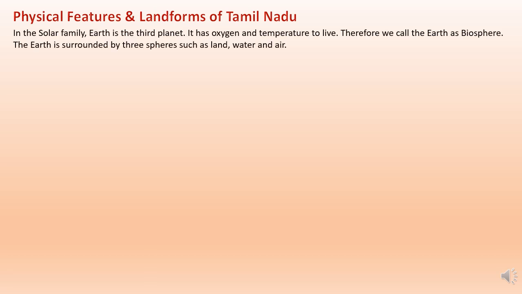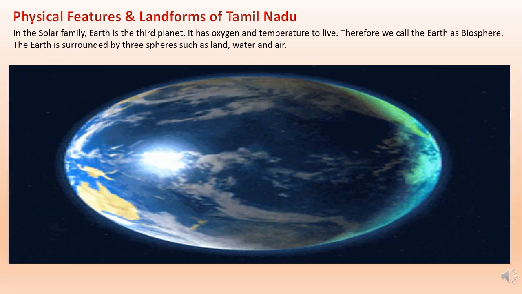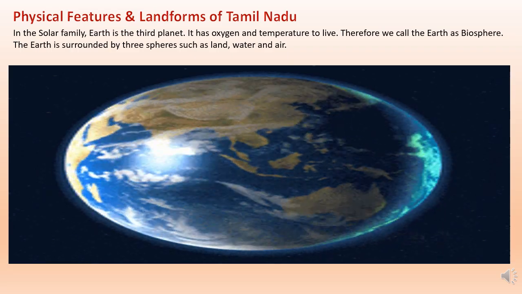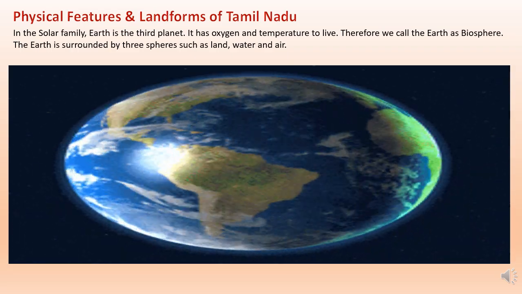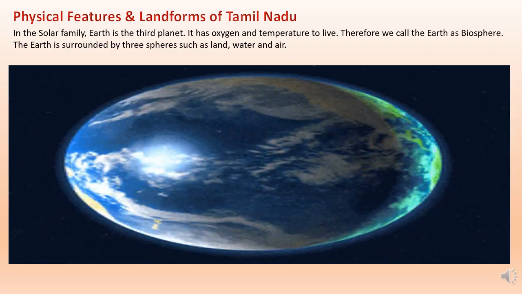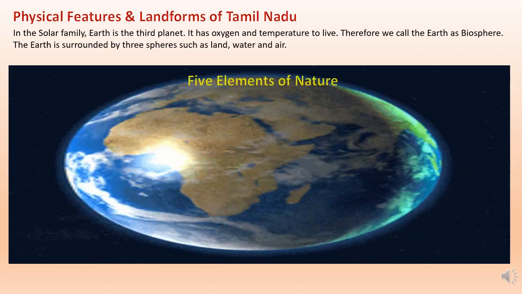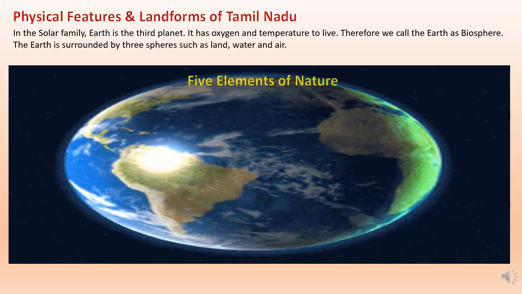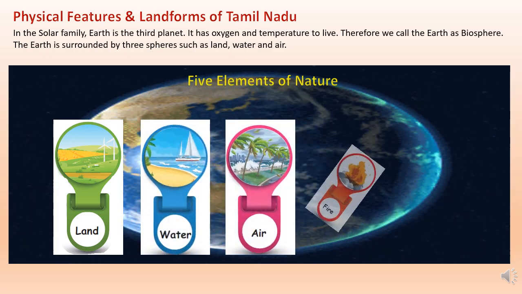Okay, let's talk about physical features and landforms of Tamil Nadu. As we know, in the solar family, Earth is the third planet. And on this Earth, we have oxygen and temperature to live. That's why we call the Earth the biosphere. And Earth is surrounded by land, water and air. Now, let's talk about the 5 elements of nature. They are land, water, air, fire, sky.